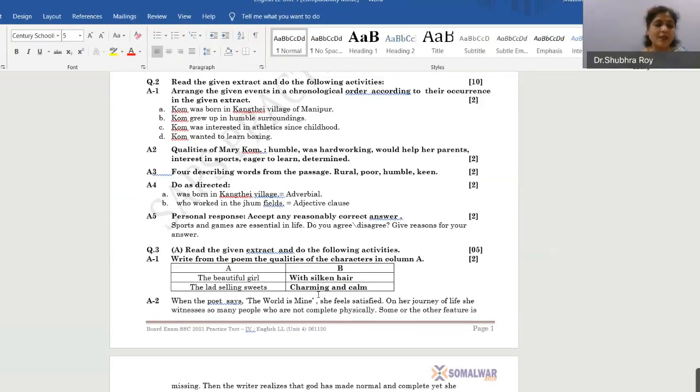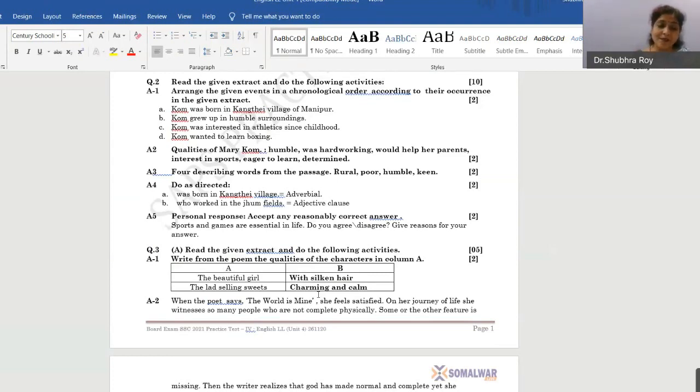First question is, Kom was born in Kangthai village. Find the predicate and state whether it contains object, complement, or adverbial. Now, all of you till 10th standard have studied subject and predicate, so you should know what is subject and predicate. The subject is Kom, the name, the person. And after that, from the verb, it is the predicate: was born in Kangthai village.